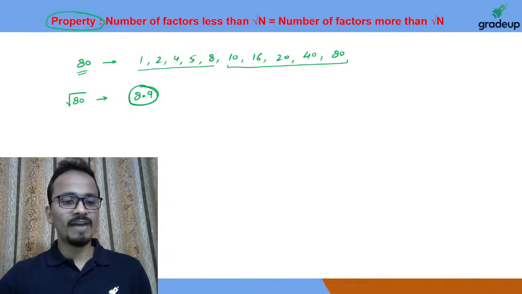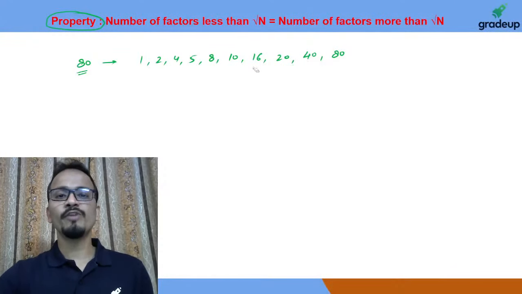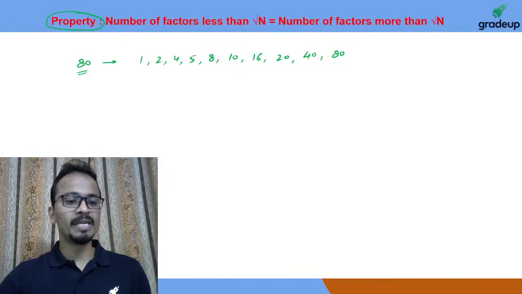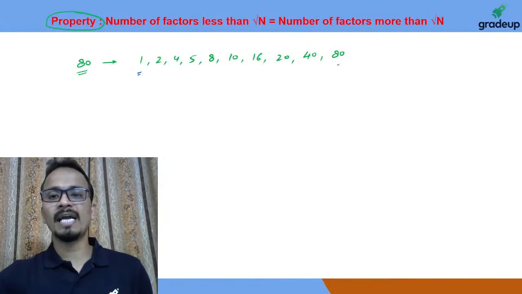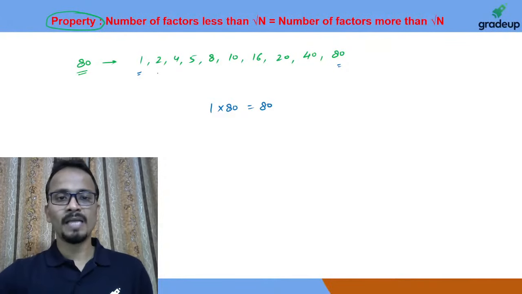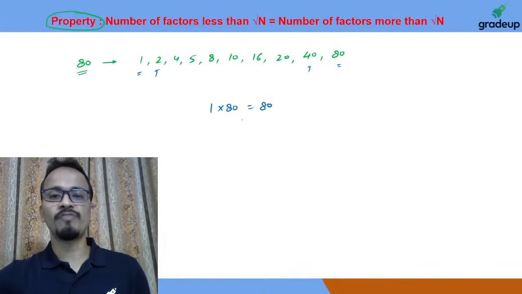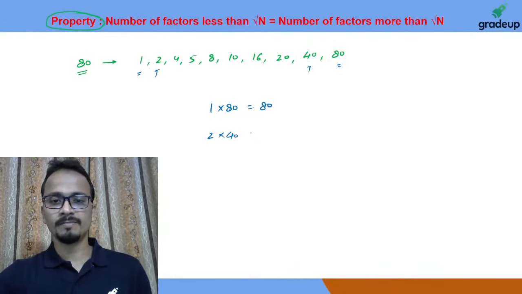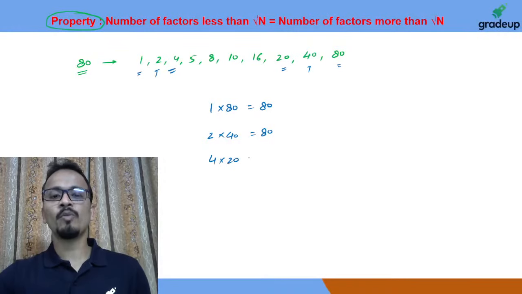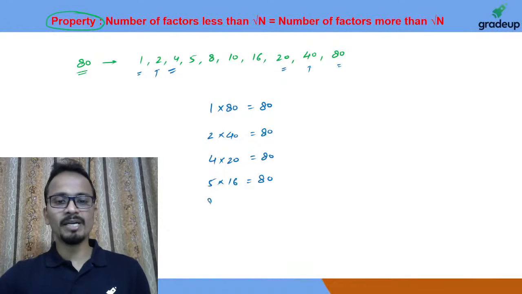Also, one more thing that you can note down. I'm erasing some text from the screen. If you look at all these factors one by one, starting from the beginning and the end, let's say the first and the last factor, the product of 1 and 80 is the number itself. Similarly, the second factor and the second last factor, 2 multiplied by 40 is again 80. 4 multiplied by 20 is again 80. 5 multiplied by 16 is 80. And the middle 2 factors, 8 multiplied by 10, is also equal to 80.